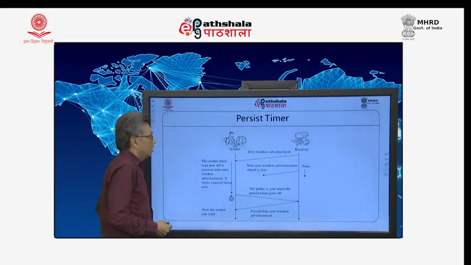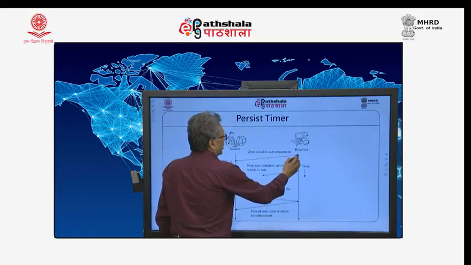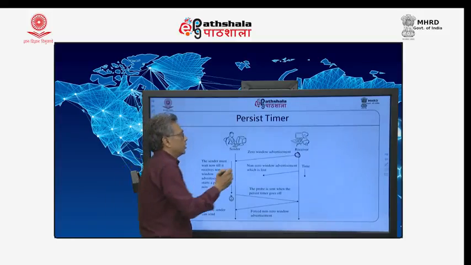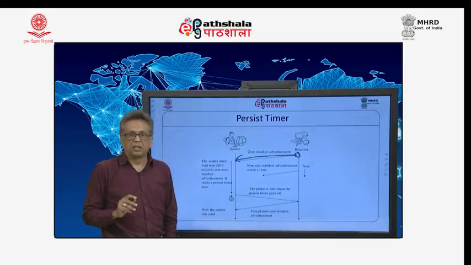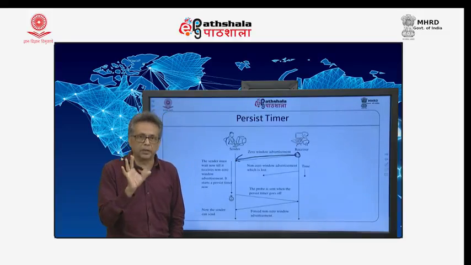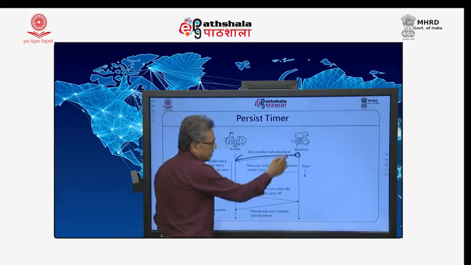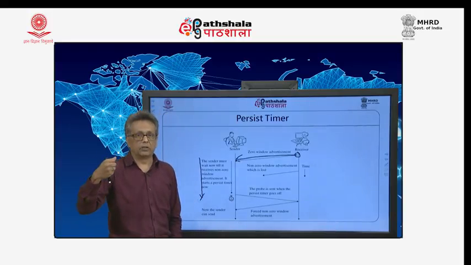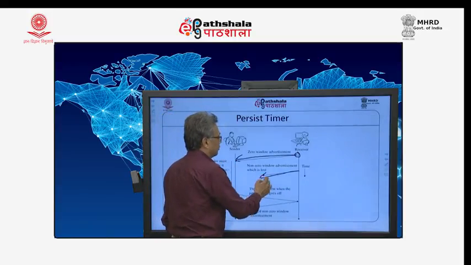Now, remember this, which I have already talked about. It is quite possible that the receiver has no place for the sender to send for a while. So, the receiver sends something called a zero window advertisement, clearly telling the sender: sorry, I cannot accept your data for the time being, you will have to wait. Now, the sender is waiting. By then, the receiver application has read something from the buffer. When it is read, there is space available and the receiver sends a non-zero window advertisement.